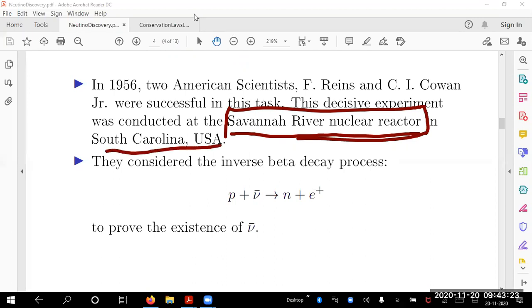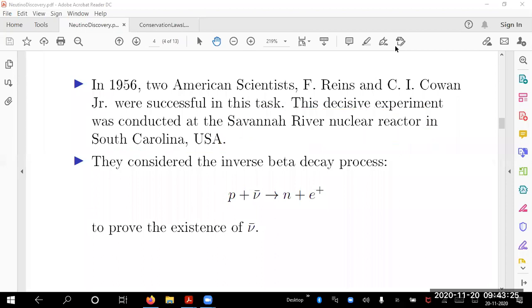How did they do it is the question. So let us see that. They considered, and it is important, I told you, this process is very important, the inverse beta decay process to prove the existence of the antineutrino. Proving antineutrino existence is equivalent to proving neutrino existence, which I can tell you how. But right now, any neutrino detection means antineutrino detection. So I will go ahead and talk about what they used, this particular process called the inverse beta decay process.